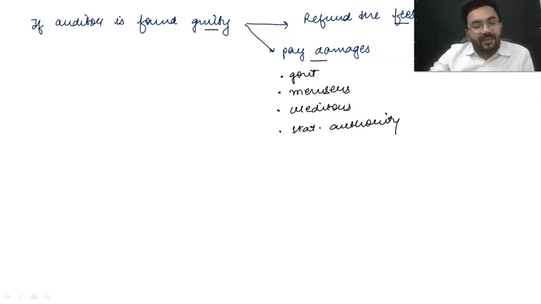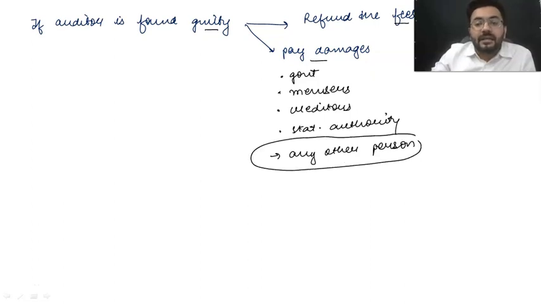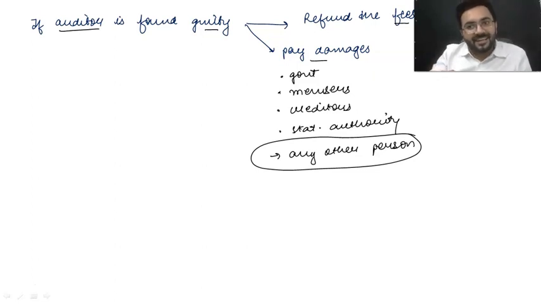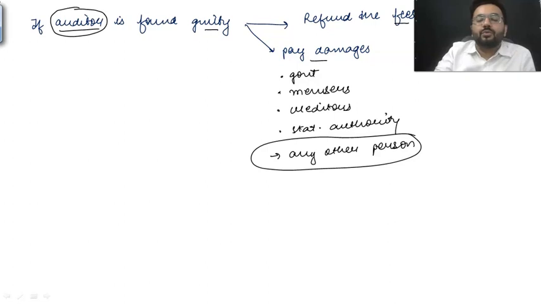And there was an amendment where the government inserted any other person who has suffered damages just because that person relied upon the report prepared by the cost auditor, he can also claim damages. Sir, if the auditor is not going to give the damages, then the government may look like it's easy to make them fool, but it's not like that. Government is going to make a committee, and that committee is going to ensure that the damages have been paid by the auditor to each and every person who has suffered. If the order has been passed by court, after that there is going to be a committee who is going to ensure that yes, these things have actually taken place.